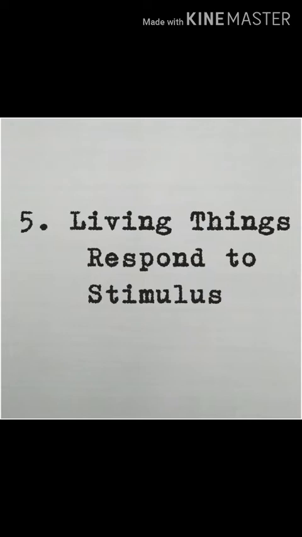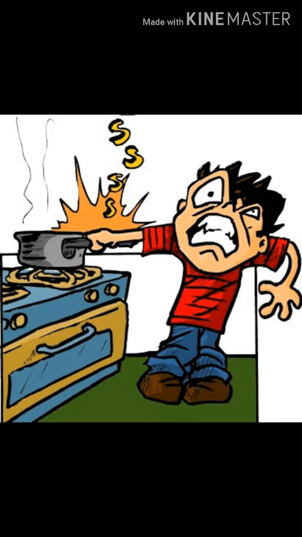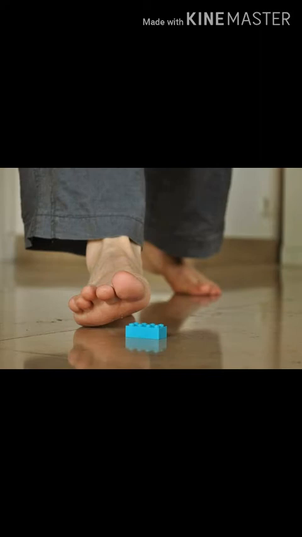And the next characteristic is that living things respond to stimulus. Students, what happens when you suddenly touch a very hot object? If you suddenly touch a hot pressure cooker, we will remove our hand. Similarly, if you step on a very sharp object, what will happen?